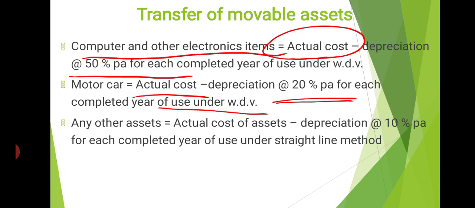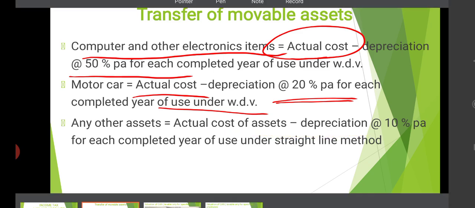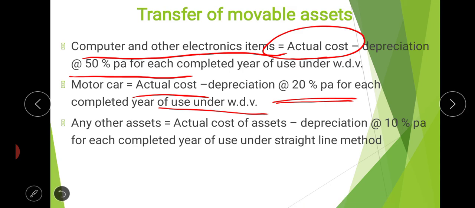For any other items other than motor car and computer items, the perquisite value will be actual cost of asset minus depreciation at the rate of 10% per annum for each completed year of use under the straight line method.